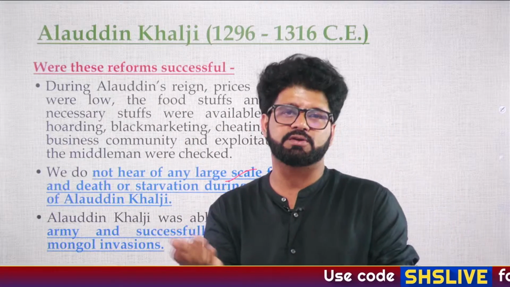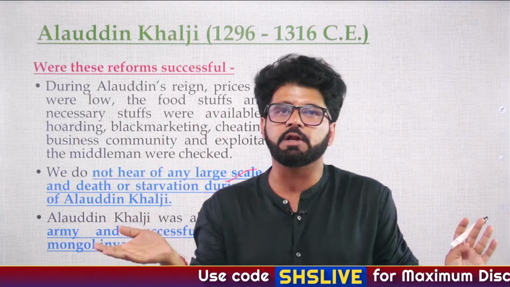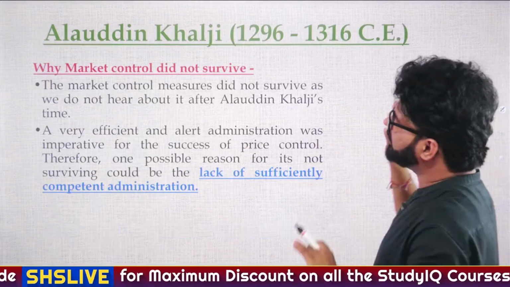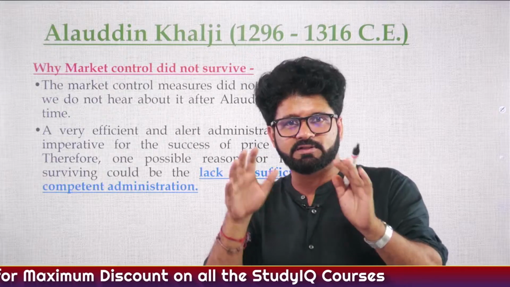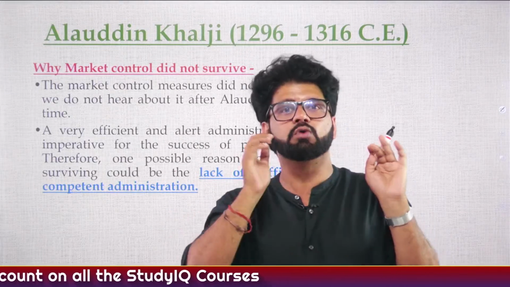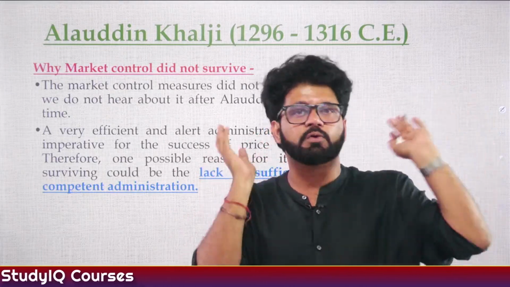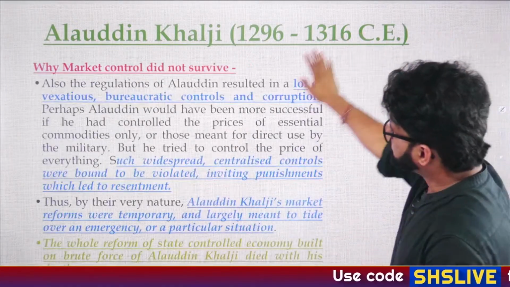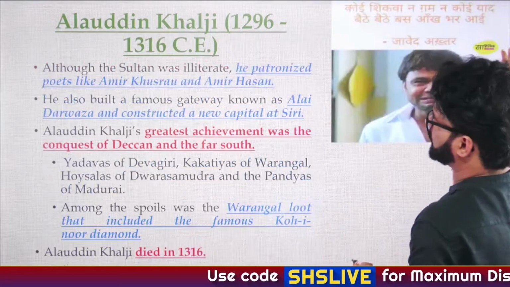And then the next question is, if it was successful, why was it not continued by other rulers? We have answered it: it cannot be done by every ruler. It has to be done by someone who is so controlling in nature. Alauddin Khilji was that guy. Not everybody was willing to take that risk. That is the thing which is written here. You can have a look at it. Please, please, please have a look at it.